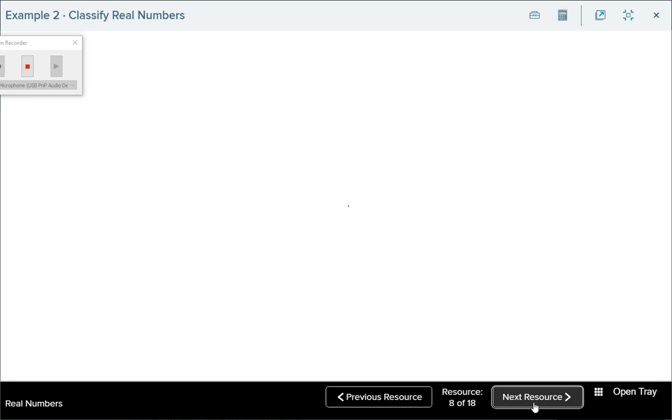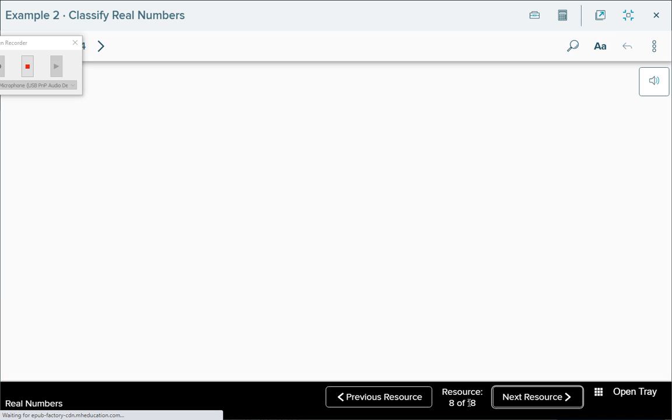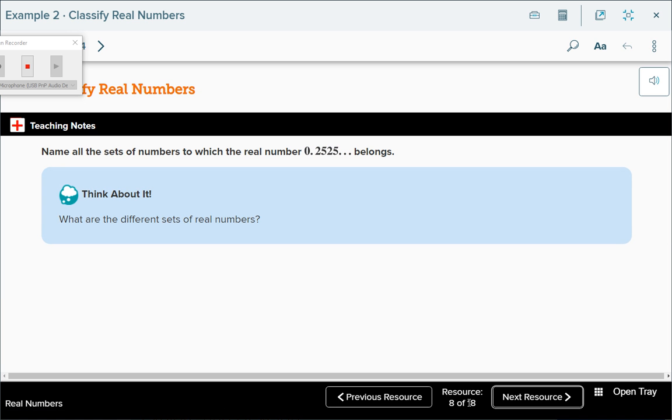Real numbers. These are all real numbers, but I want to know which classifications this falls into. Name all sets of the number in which 0.2525 belongs. Look at that number. Is that a natural number? No. Why? Because there's a decimal. And I can't simplify this to a single number, can I? Is that a whole number? No. Is that an integer? No.